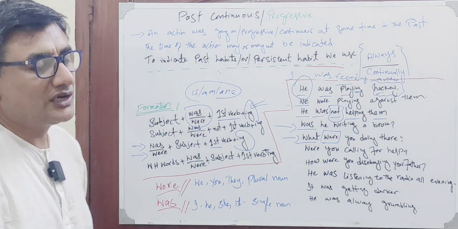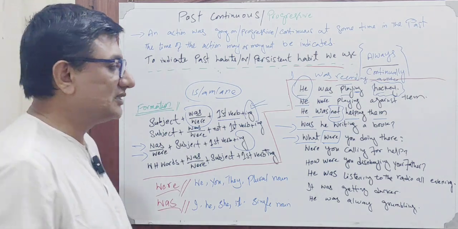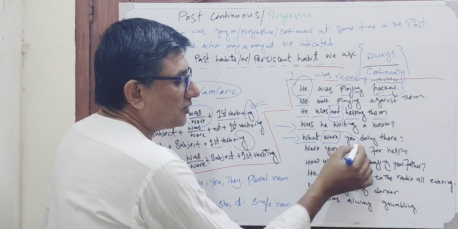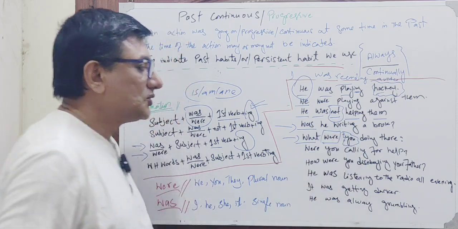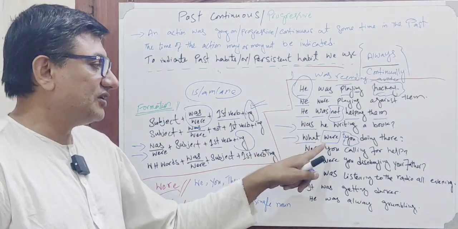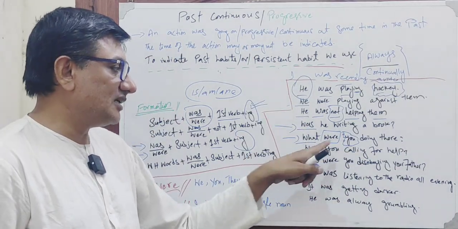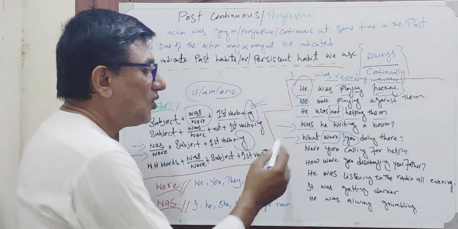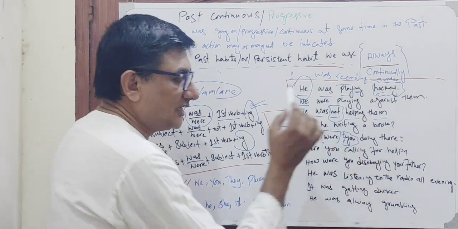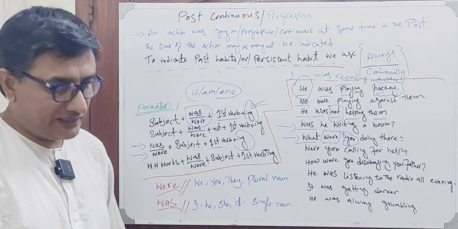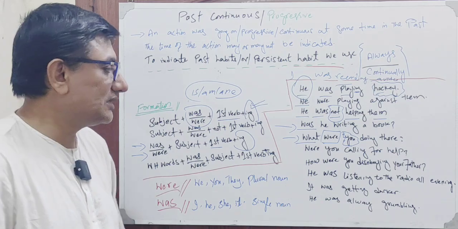No, we are not going to see WH words. We are going to focus on the subject. So we will be placing was and were according to our subject. What were you doing there? आप वहां पे क्या कर रहे थे?